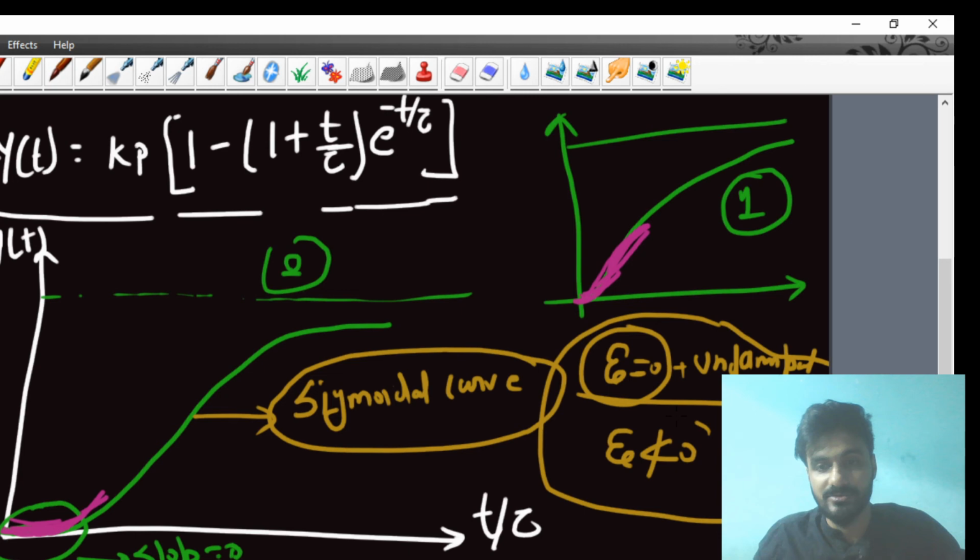Now I have discussed, my dear student, here the multi-capacity system. So I am going to start the multi-capacity system from here today. Which types of system are called a multi-capacity system? So before going to discuss, I am here going to discuss first the non-interacting system.